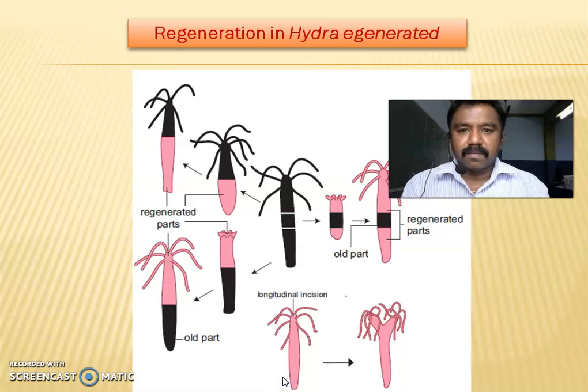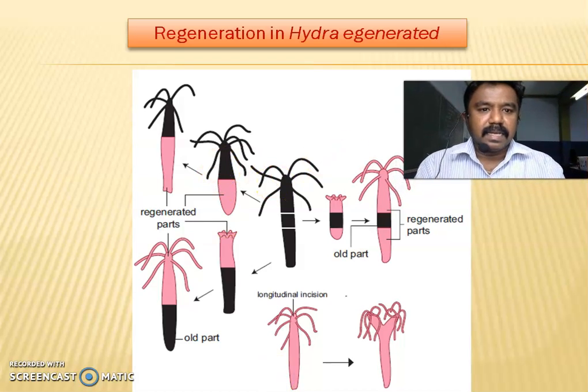Next, this is the diagram of hydra. This is a complete matured adult organism. The adult organism breaks into 3 parts. The 3 parts will grow into new complete organisms. It is called regeneration, morphallaxis.